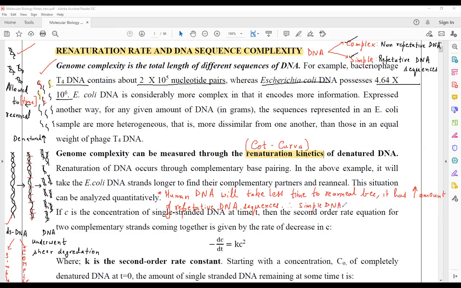E. coli DNA does not contain any repetitive DNA sequences, so its DNA will be called complex.